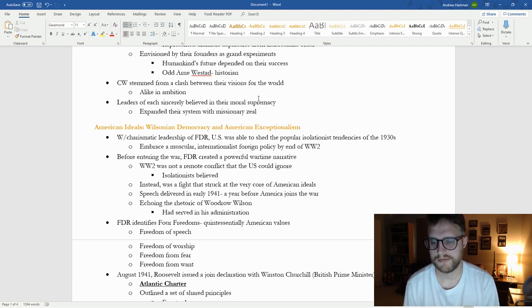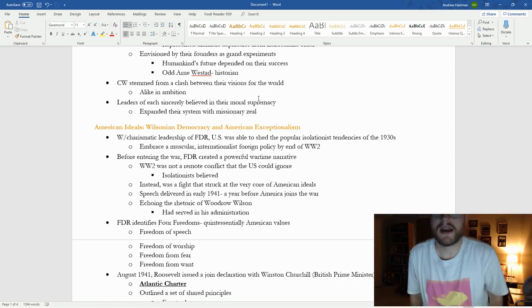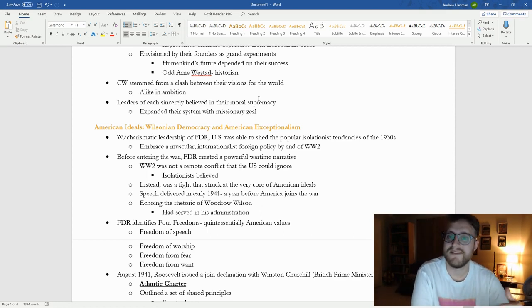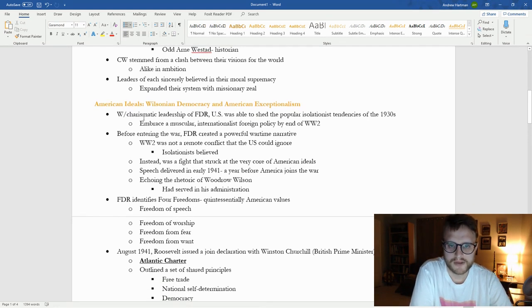Moral superiority is true, but also they believed that they were saving those people by giving them those systems. And that's what we're seeing with both the United States and the Soviet Union. They believed they were saving these countries by promoting their systems. So let's start with the American ideals. Wilsonian democracy and American exceptionalism.